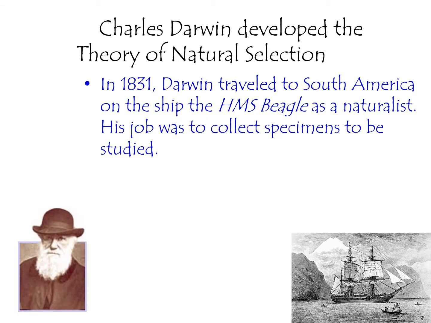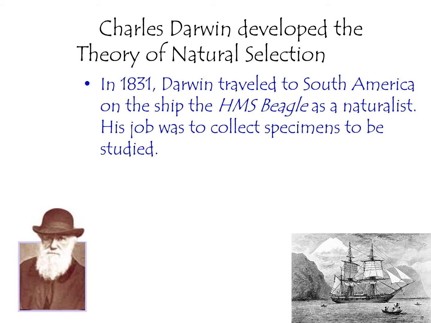Now let's start relatively at the beginning. Charles Darwin is always associated with the theory of natural selection. He's the one who developed this theory. So in 1831, Darwin traveled to South America on the ship HMS Beagle. He was the naturalist. Now, a lot of people assume that Darwin went on this trip in order to prove this theory of evolution, and this is not true.